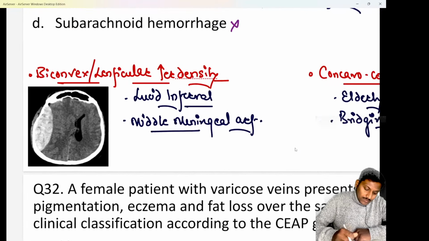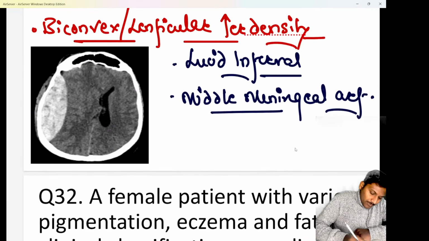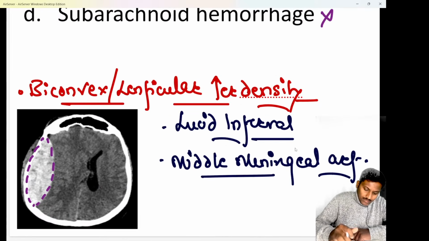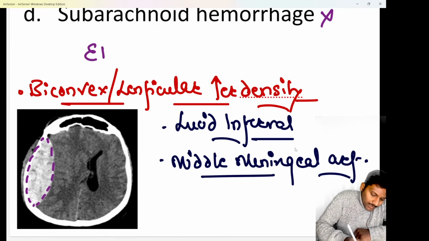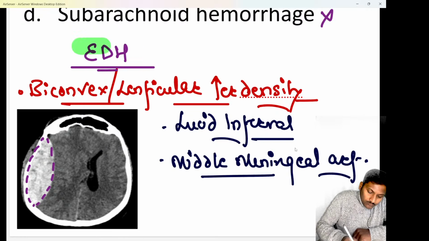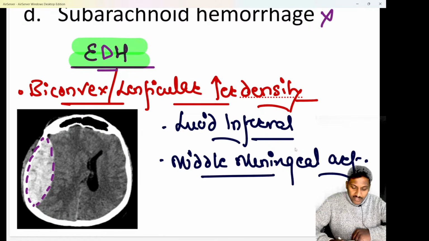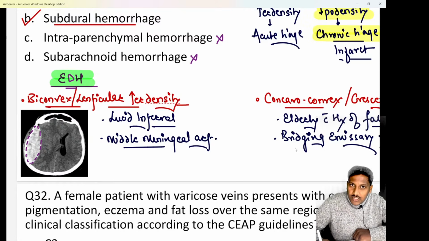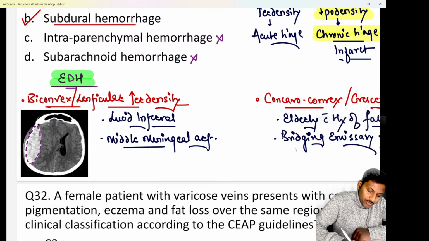Do remember, this is the classical picture where you are able to see there is a biconvex hyperdensity or a lenticular hyperdensity. We know biconvex or a lenticular hyperdensity is a classical feature of nothing else but EDH or extradural hemorrhage. And we know extradural hemorrhage is going to happen after a significant trauma, and after that the patient becomes unconscious, regains the consciousness, again becomes unconscious. So that period of consciousness between two periods of unconsciousness is classically called as lucid interval.